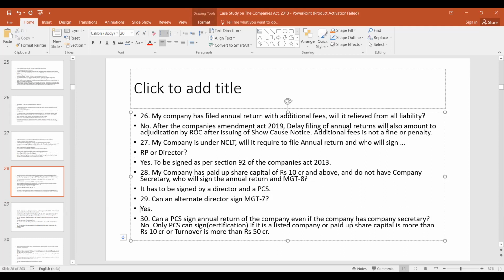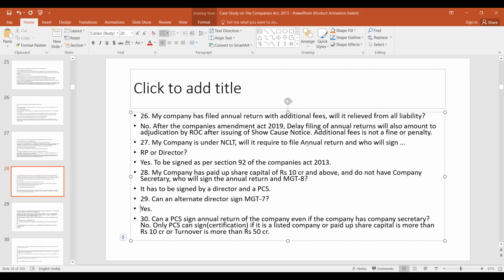Sir, can RP sign? Suppose the company is under NCLT, can RP sign? First of all, as soon as he takes over the company, he files a form INC 28 at the MCA website, and he is then designated as CEO of the company. So in that capacity, he signs all the forms. So he will be signing the annual return.